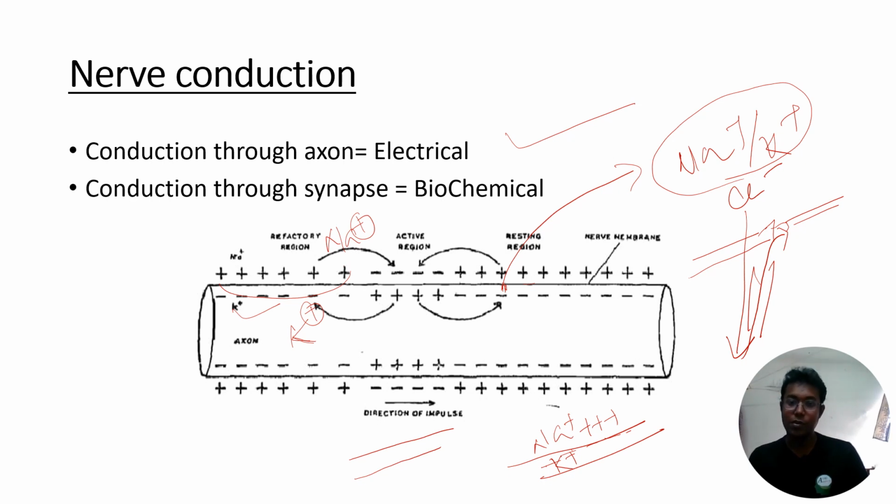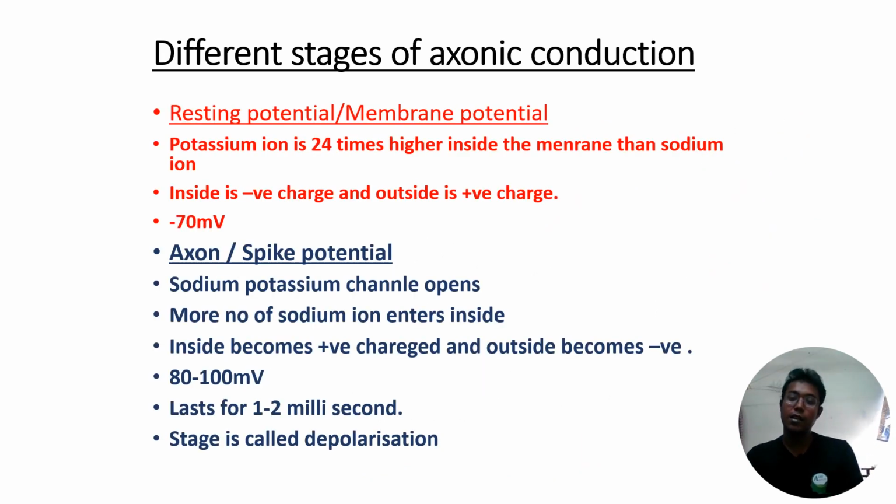Now this depolarization will pass through conductivity. In conductivity, we studied that the changes pass from protoplasm to protoplasm. Now this series of depolarization is passed throughout the length of the neuron, and it will terminate at the end of the neuron, and from the end of the neuron to another neuron, the transmission happens through biochemical transmission. Okay, so this is the common point we have to remember.